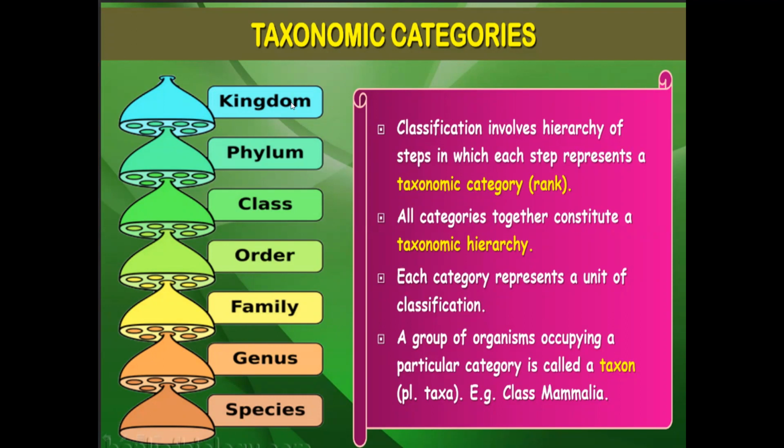To remember this, kingdom, phylum, class, order, family, genus, species, you have to know this word: Keep pond clean or frogs get sick. Keep for kingdom, pond for phylum, clean for class, or for order, frogs for family, get for genus, sick for species. This we'll see in the next class.